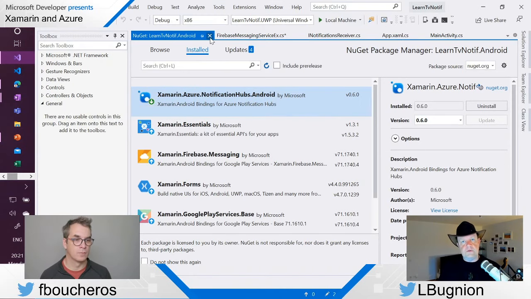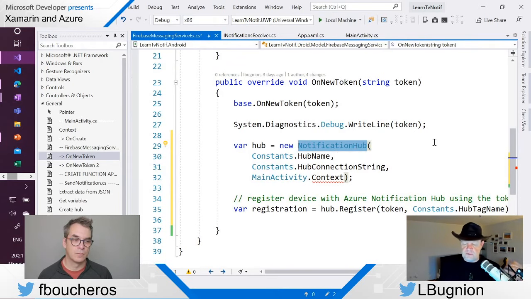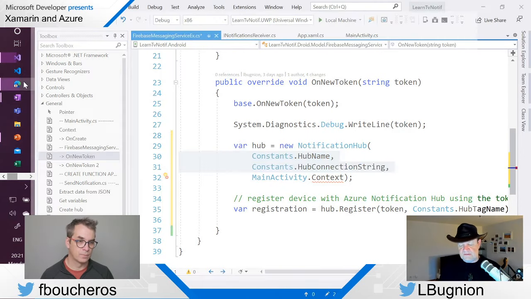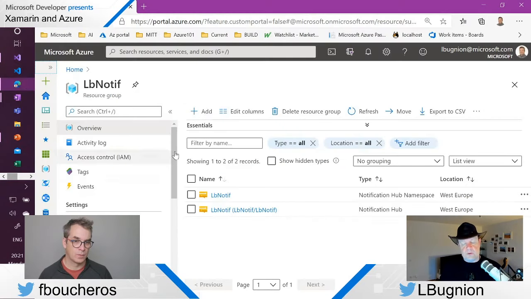In order to create a new notification hub, it's just like in Windows, we need two variables or two settings, if you want, the hub name and the connection string. Those values are something that you get from the portal. This is the Azure portal. This is here our resource group where we do the work for this application.